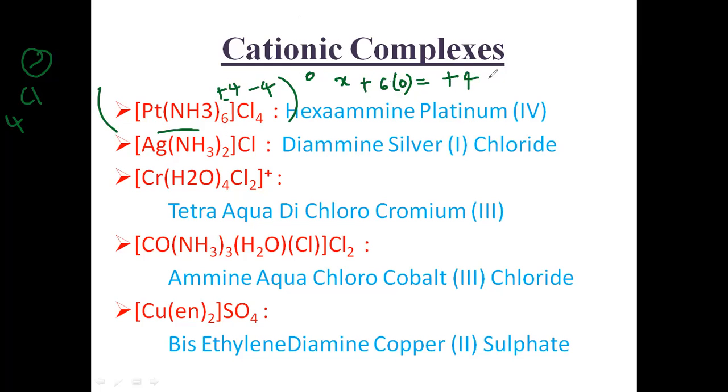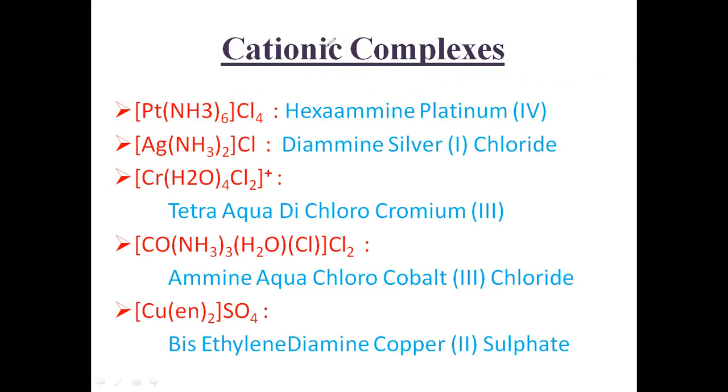That means X plus 6 into 0, X plus 0, is equal to +4, and then X is equal to +4. This is the oxidation state of the platinum.